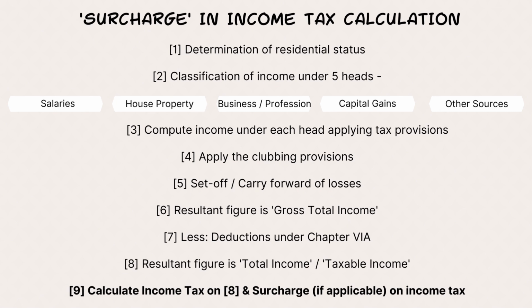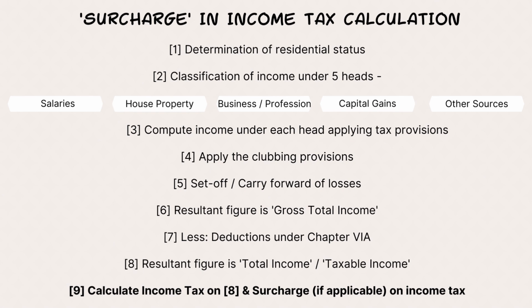So those deductions is step 7. Those all we have to reduce from that gross total income. Then step 8 is we get another resultant figure. So basically, gross total income minus all the deductions of chapter 6A equals one resultant figure. Now that is known as the total income, or it's called as the taxable income. So after all these steps, now do you see we have now arrived at taxable income. This is the taxable income.